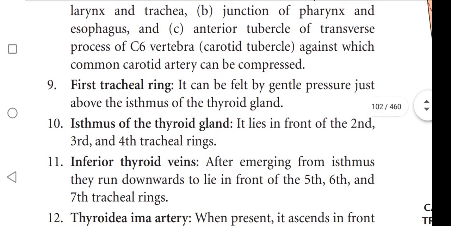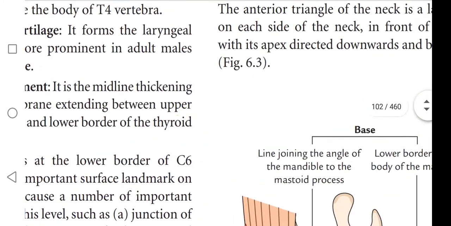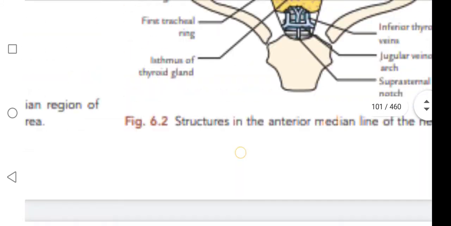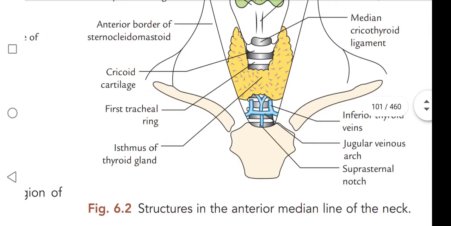Next one is first tracheal ring. It can be felt by gentle pressure just above the isthmus of the thyroid gland. I show you the diagram. This is the isthmus of the thyroid gland, and this is the first tracheal ring.